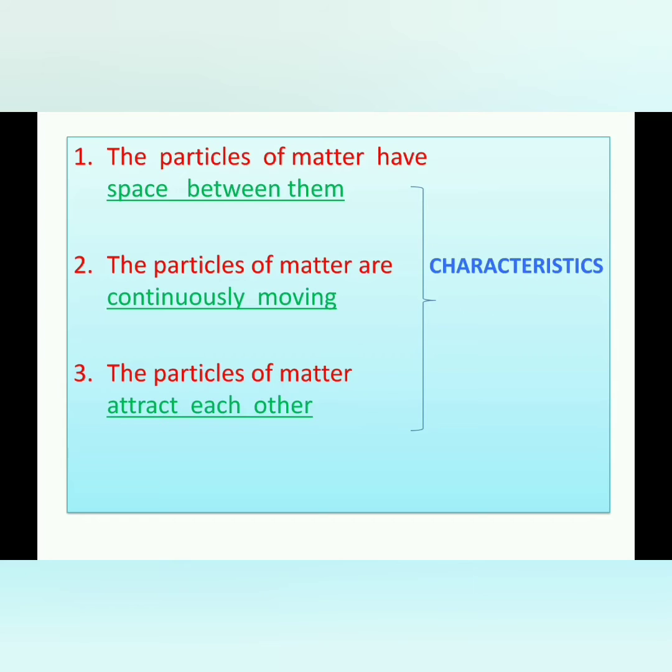Next we are discussing the characteristics of particles of matter. Particles of matter have three characteristics: they have space between them, they are continuously moving, and they attract each other. Without experimental proof, no one can believe this, so we will explain this with the help of some experiments.